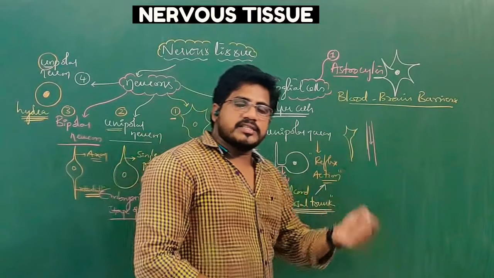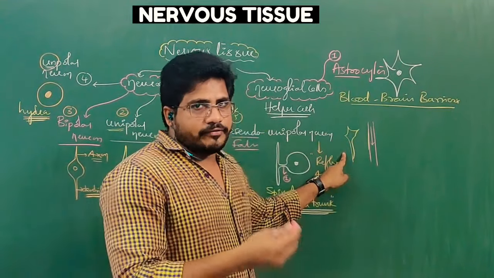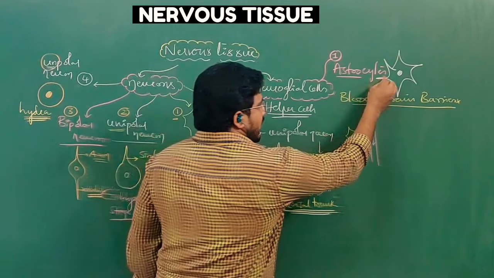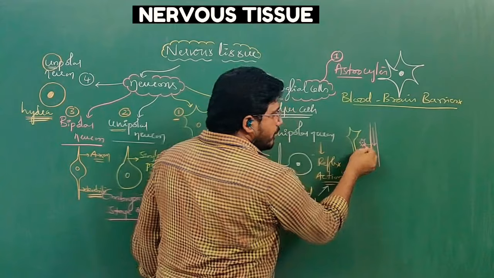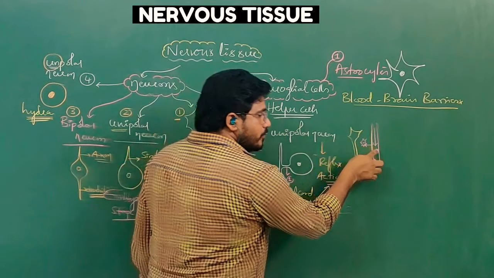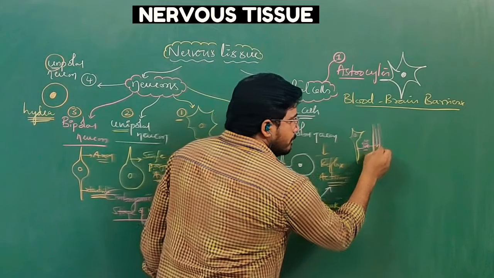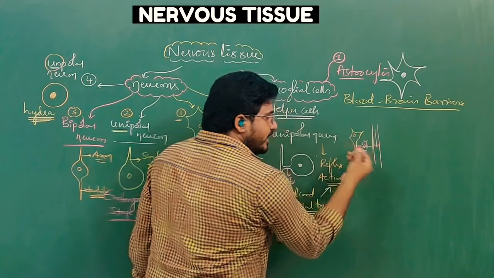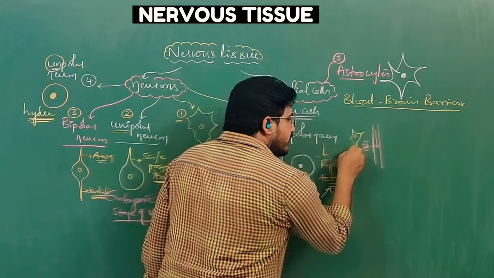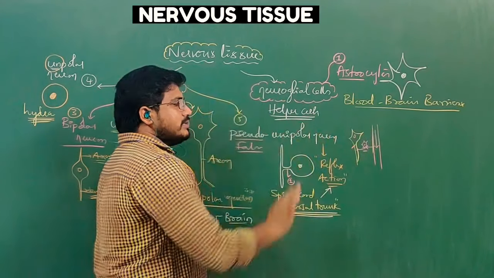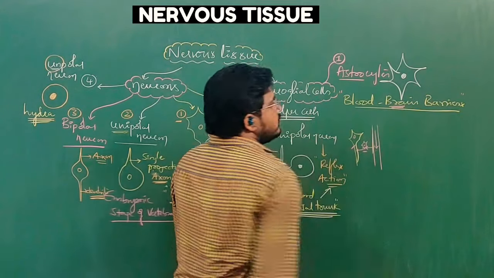In that blood, essential materials are also there. They are required by the neuron for its growth and function. Astrocytes grab every material required by the neuron from the blood, and act as a barrier to pick up important materials from the blood and supply them to the brain, nothing but neurons. That is the reason they are called blood-brain barriers.